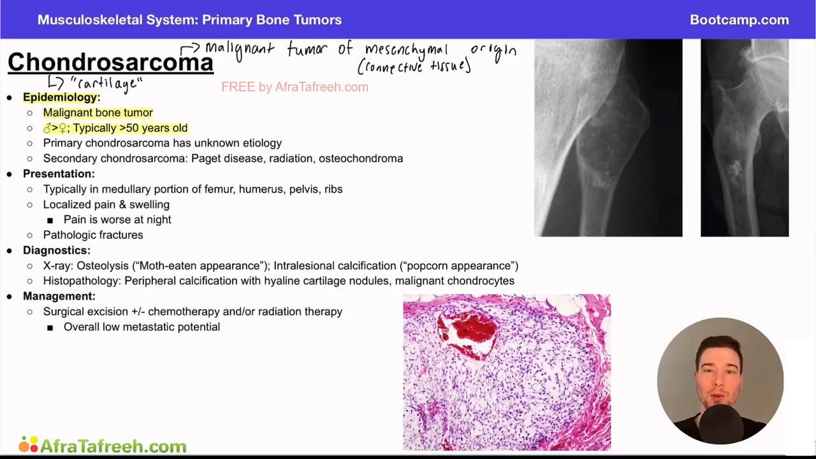And as always, this is important to keep in mind because on board style questions, they often give you classic patient presentations. What's the classic age range? What's the classic findings? What's the classic diagnostics? That's how they really like to test these on board style questions.